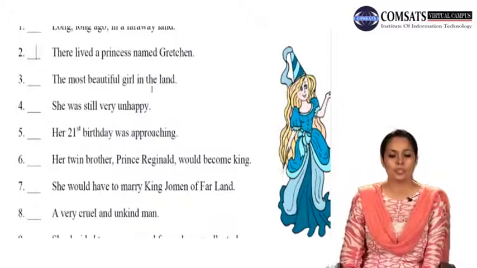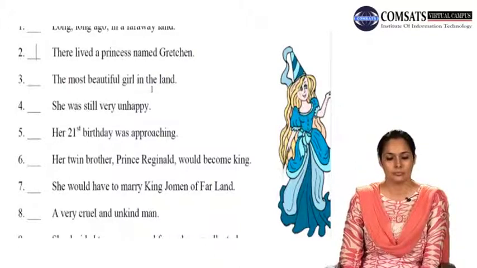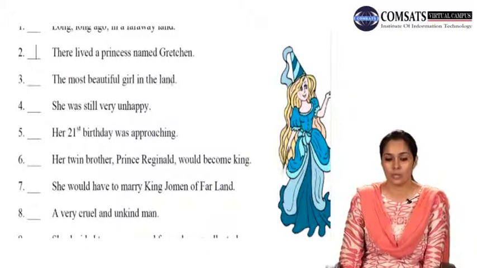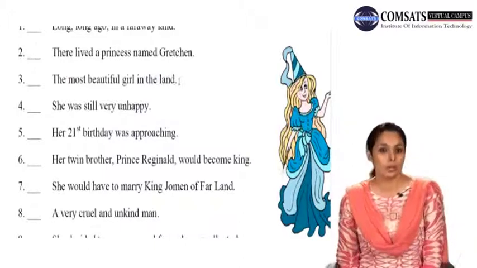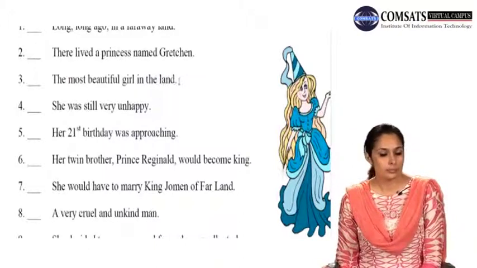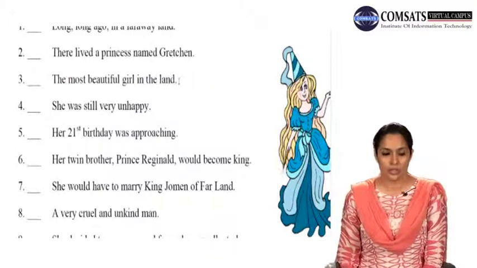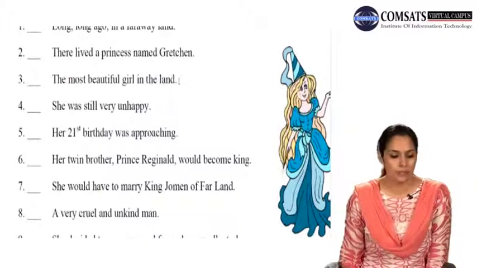The most beautiful girl in the land. The most beautiful girl in the land can be a title. Who is the most beautiful girl in the land? What is she doing? Here you have neither a subject nor a verb. Who the most beautiful girl is and what she is doing is not here. So it is going to be a fragment.